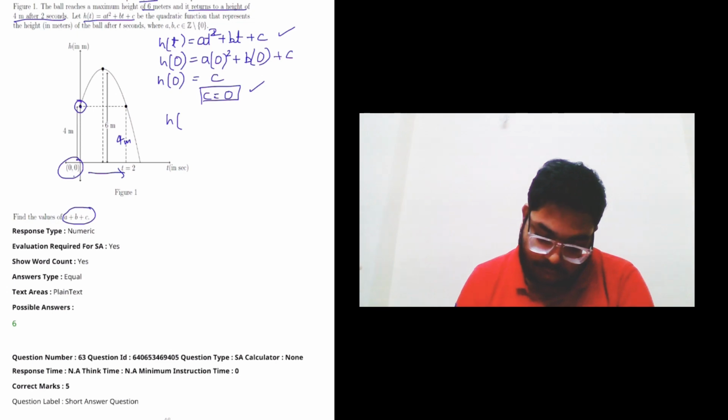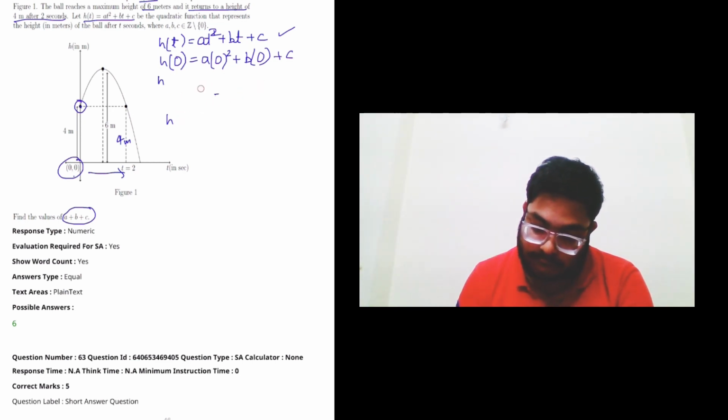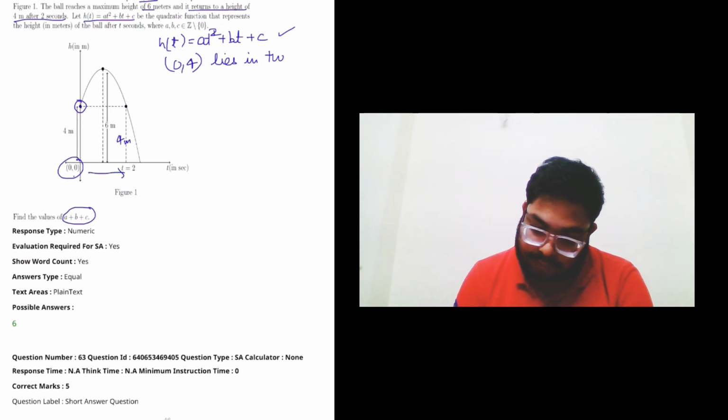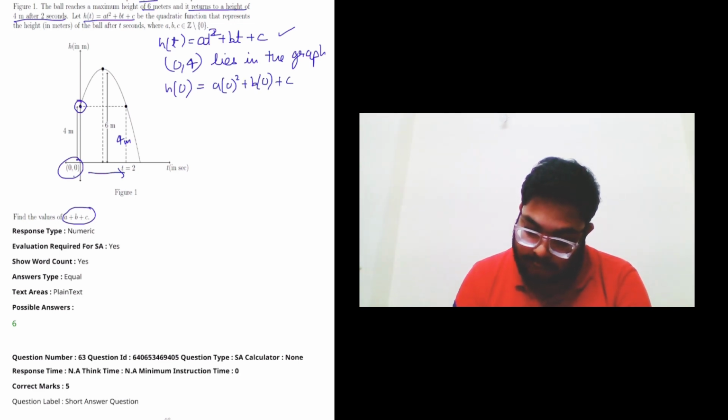No, actually I am wrong here. h(0) is 0 does not lie on the graph. Actually (0, 4) lies here. If you see, (0, 4) lies on the graph. So there's a wrong assumption here. If I put h of 0, it will be a times 0 squared plus b times 0 plus c. So h of 0 is 4, so c will be 4 here.